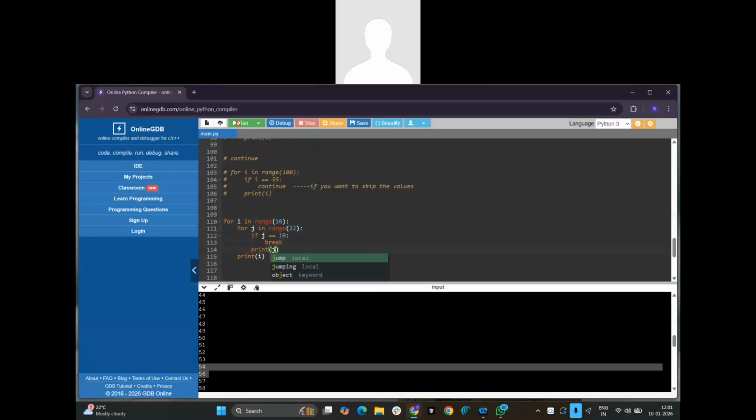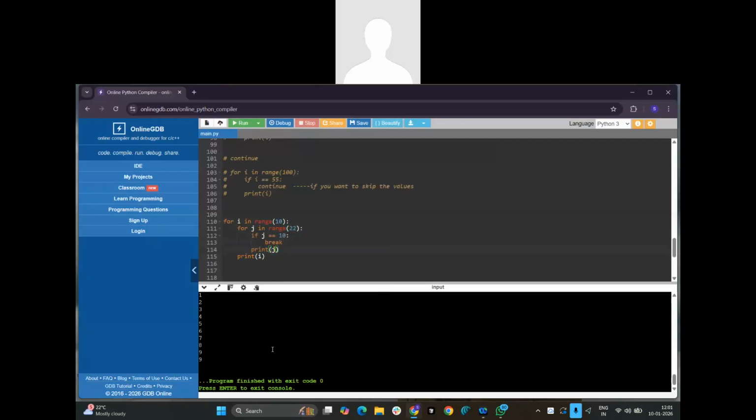This is what you are asking. When j equal to 10, will it break from the i loop also? This loop will break. So 0 to 9 of this loop will be executed.